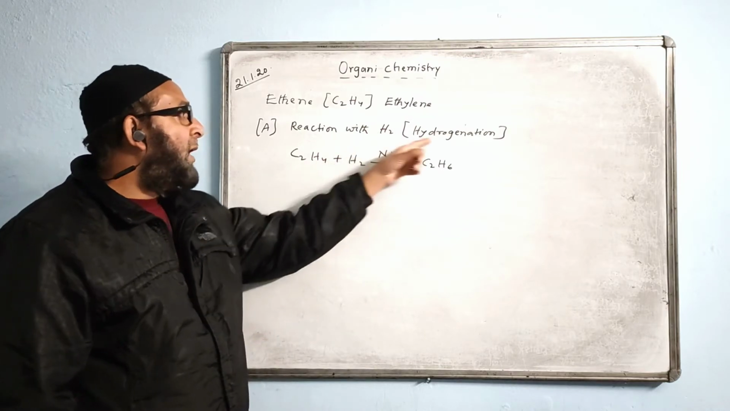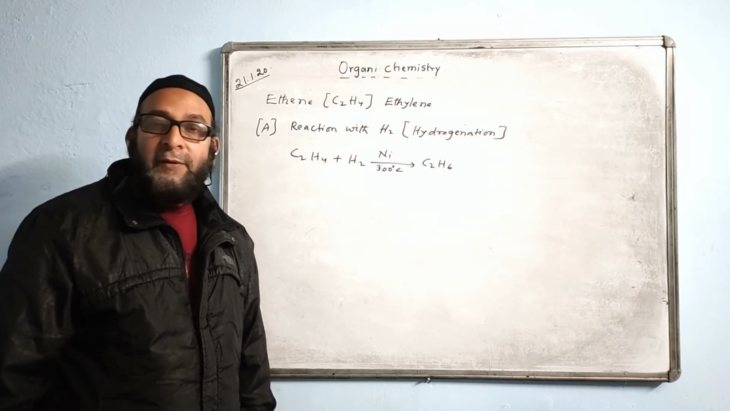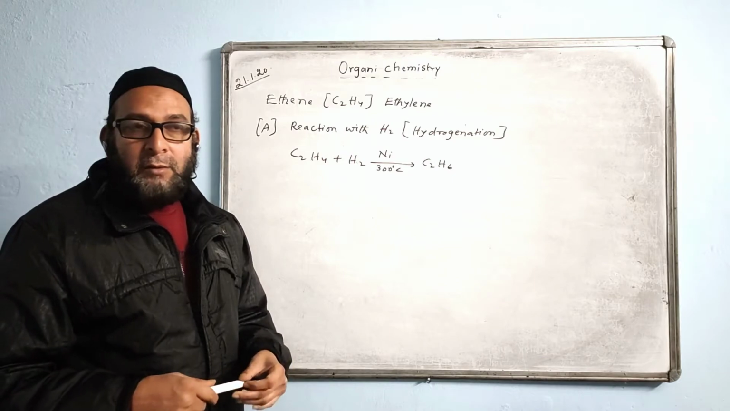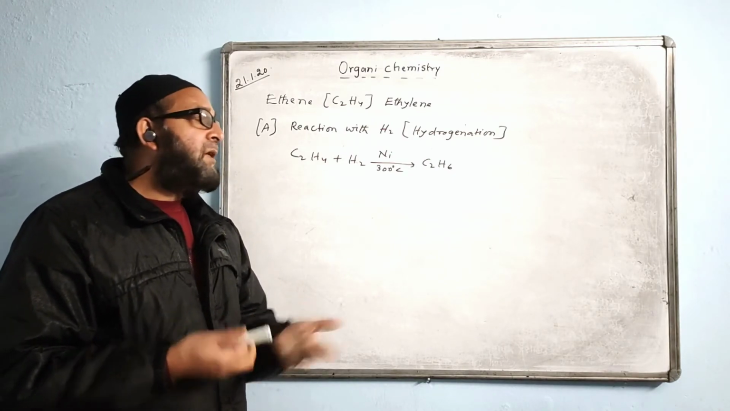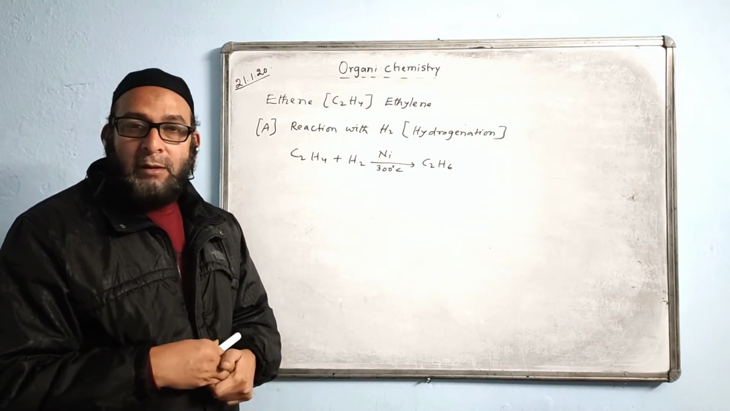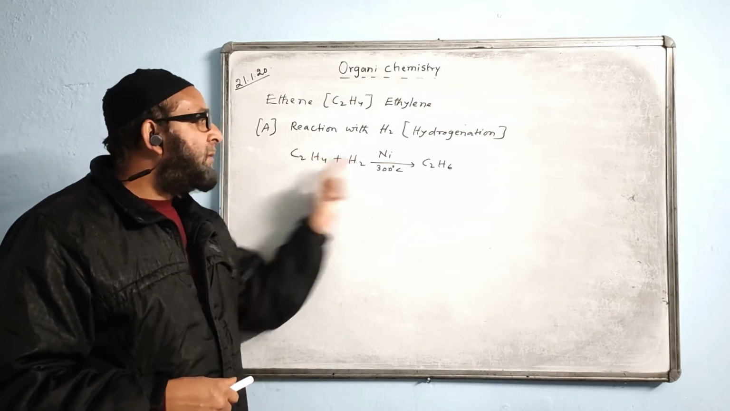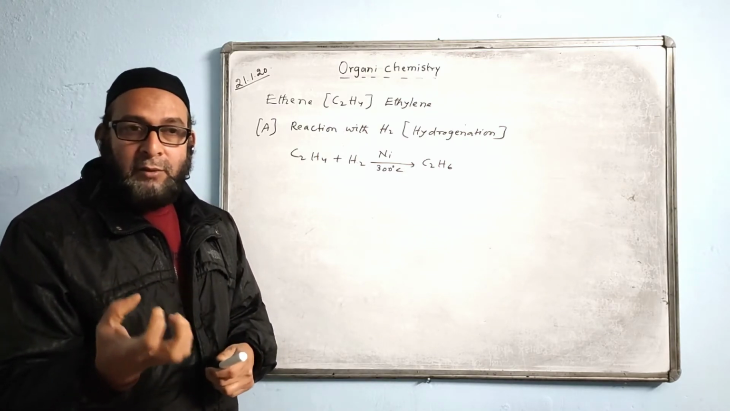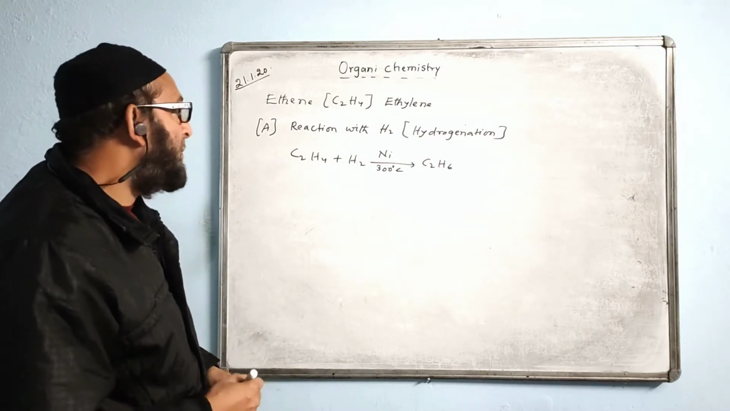This reaction is called hydrogenation, and it is used in hardening vegetable oil. You know, we get dalda, we get ghee and all. They are actually liquid, but we change them into crystalline solids. That is called hardening of vegetable oil, and this reaction is responsible for the hardening. The unsaturated hydrocarbon is changing into a saturated hydrocarbon, forming crystalline solids.